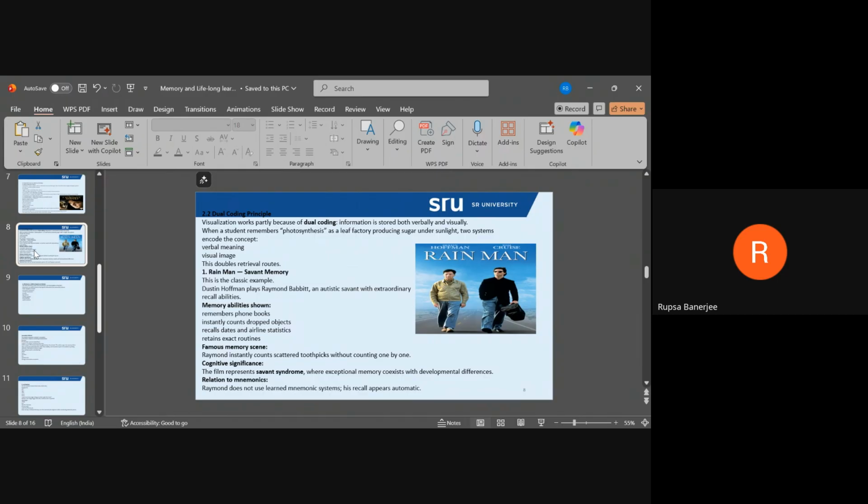Now you attach the page number of the book that you had just opened with the image of the word that you have seen, and that will actually make it easier to remember the page number. So that is another example of the dual coding method.